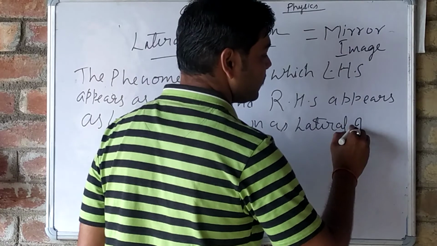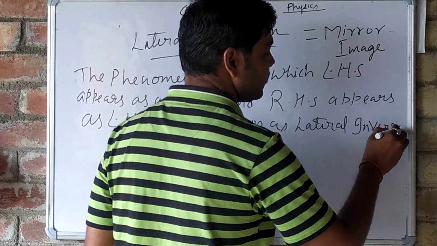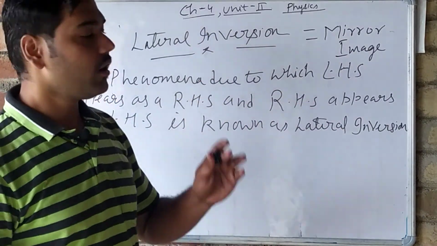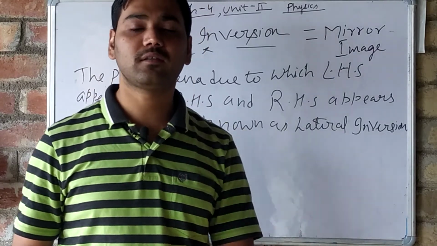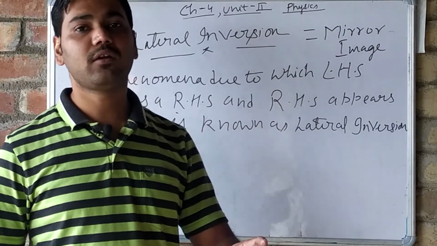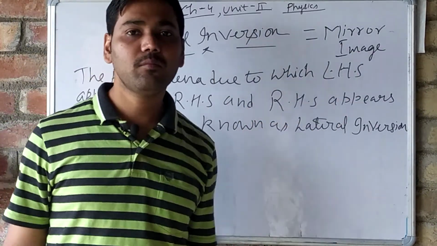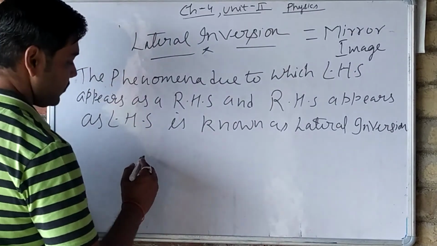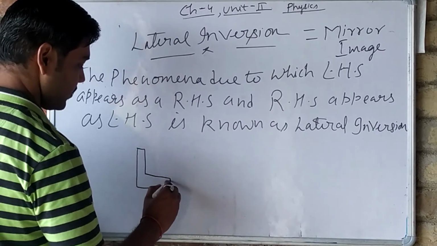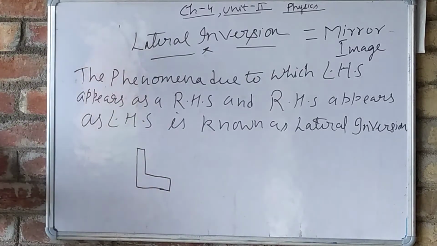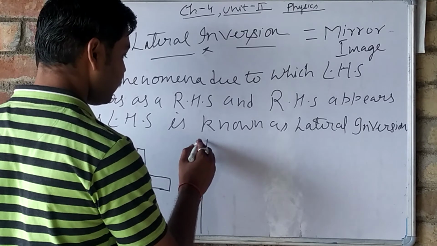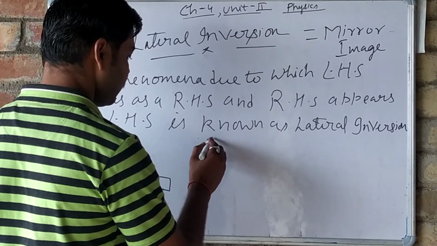So that means it is a mirror image. Suppose somewhere an L is written like this, and we have placed a mirror here. Suppose this is the mirror we have placed.